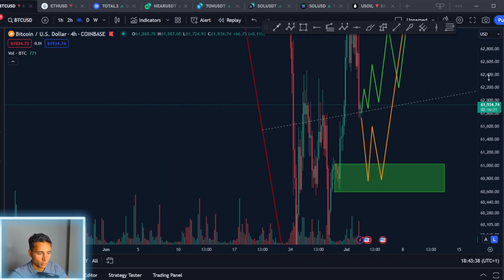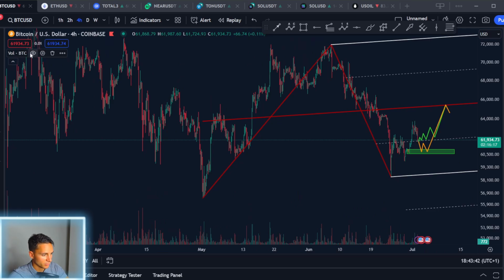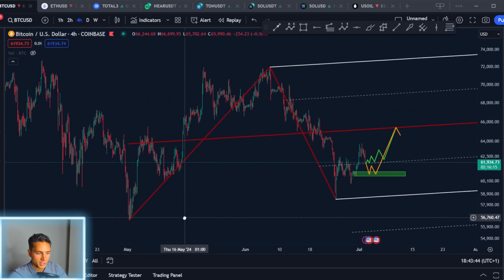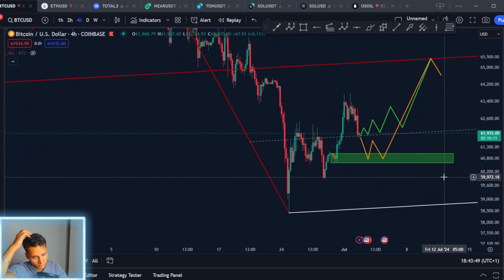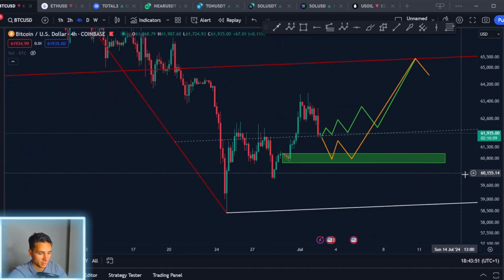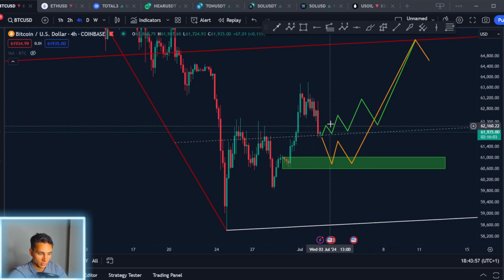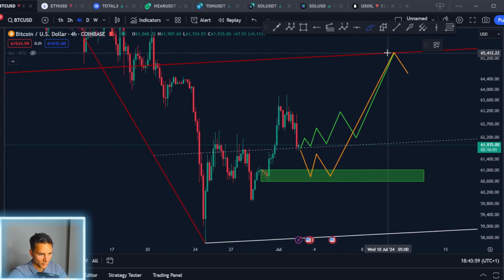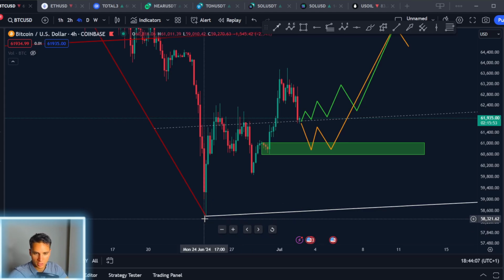We'll check here the Bitcoin chart. This is the pitchfork we were talking about yesterday. Let me just remove the volume. From the lows here to the highs to the recent lows. Similar chart to Solana. So on Bitcoin, I have two scenarios right here. We came down here and we tested the 0.5 line on Bitcoin. Ideally, this can act as strong support. So I would like to see it move to the upside. Either way, our target is 65,500. I think with very high probability we're gonna go there.